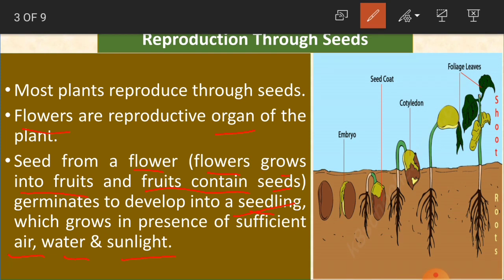Okay children, now when this seed is germinated, it is going to give us a new plant. See children how the seed is going to take birth as a plant here. When we sow the seed into the soil, then it starts growing in these forms, like the embryo, and then here you have the seed coat. Seed coat is nothing but the outer cover of the seed, to protect the seed.